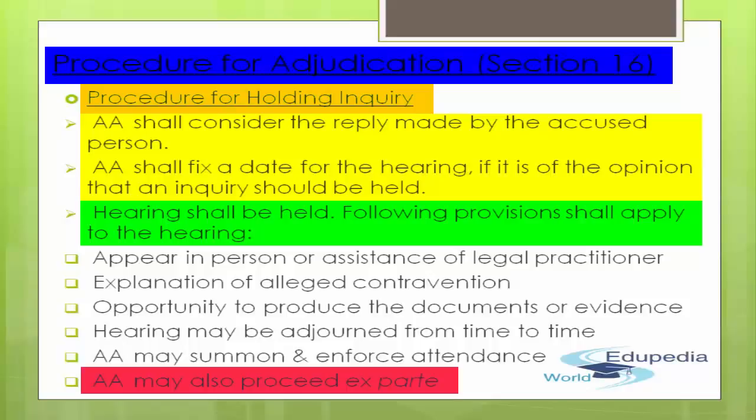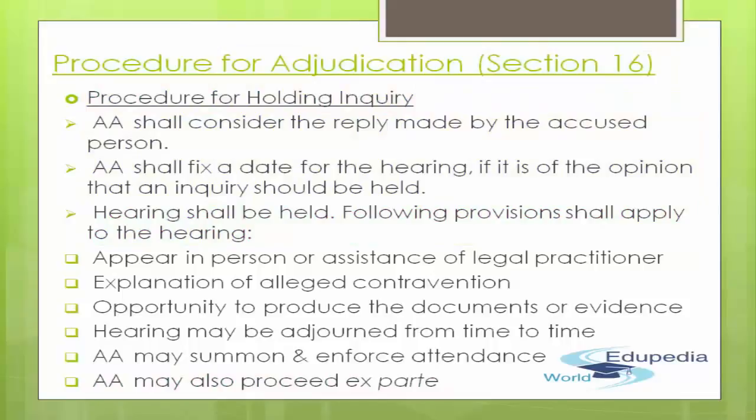In that case, the person who has alleged against you, so that would be State versus you. So that may go in favor of the State. Why? Because you were just not present during that hearing. So the adjudicating authority has the power to proceed ex parte. Ex parte means the result is given in favor of one person due to the absence of another. So that's ex parte, and that is the procedure for holding the inquiry. I hope you got complete clarity as to what is the procedure for holding the inquiry.